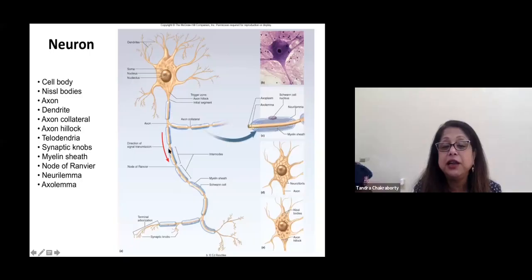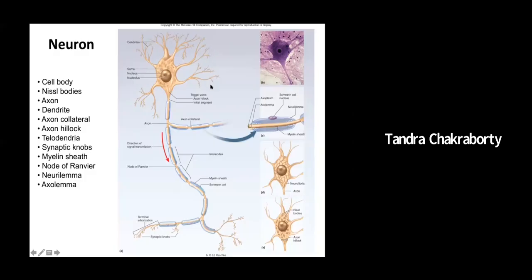So delivering information is done by the axon, and the receiving end is the dendrites. Apart from that, let's go over the dendrites first. You can see the dendrites have several branches, and these branches are called spines, and they take in information.